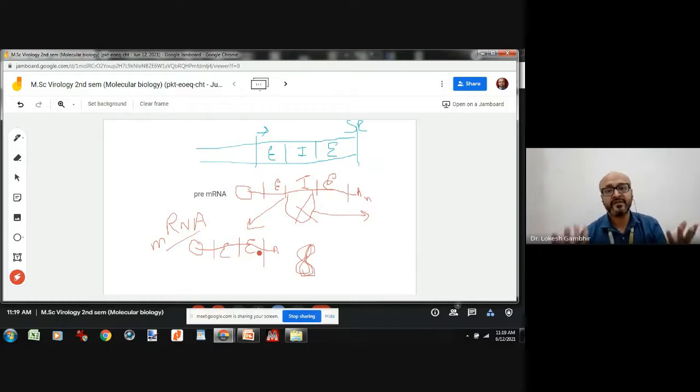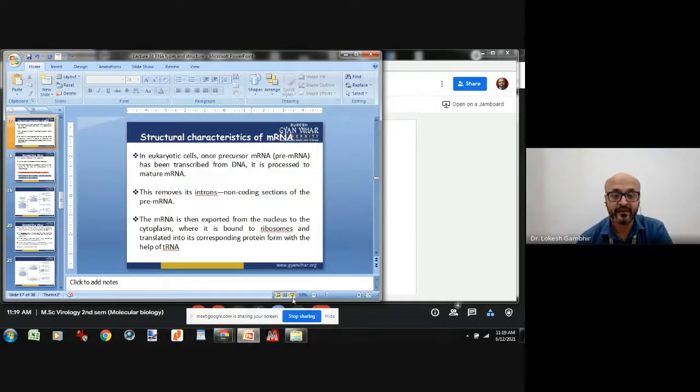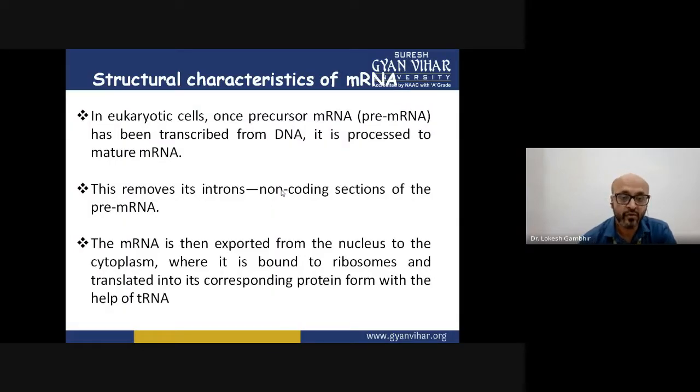This happens, of course, only in eukaryotes. Why? Because in prokaryotes, there is no intronic region. They contain a continuous stretch of exons, or you call them cistrons. These are all coding. So whatever mRNA they are forming, that will lead to the formation of functional proteins. So there is no removal of intronic region, which is technically called splicing. There is no RNA splicing. That is the thing that one should be able to understand, that there is no splicing in prokaryotes, and in eukaryotes there is first formation of pre-mRNA, which is further processed to give rise to a mature mRNA.